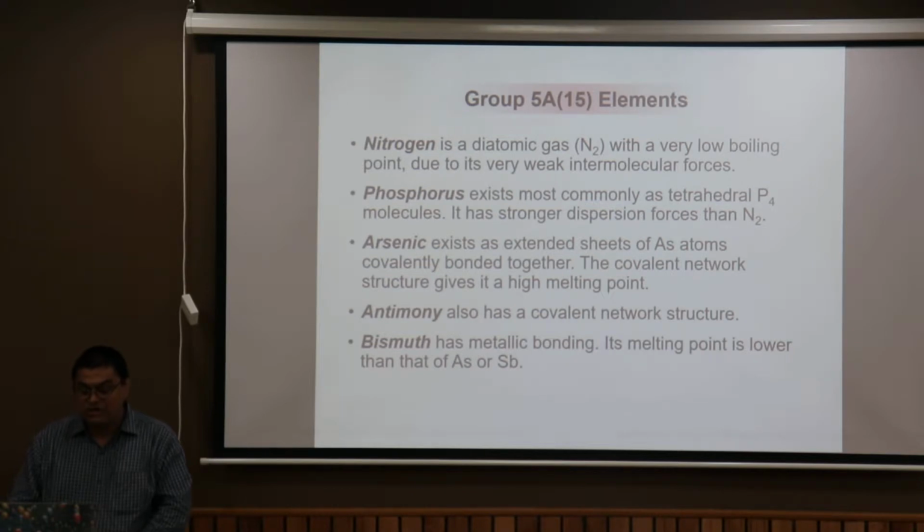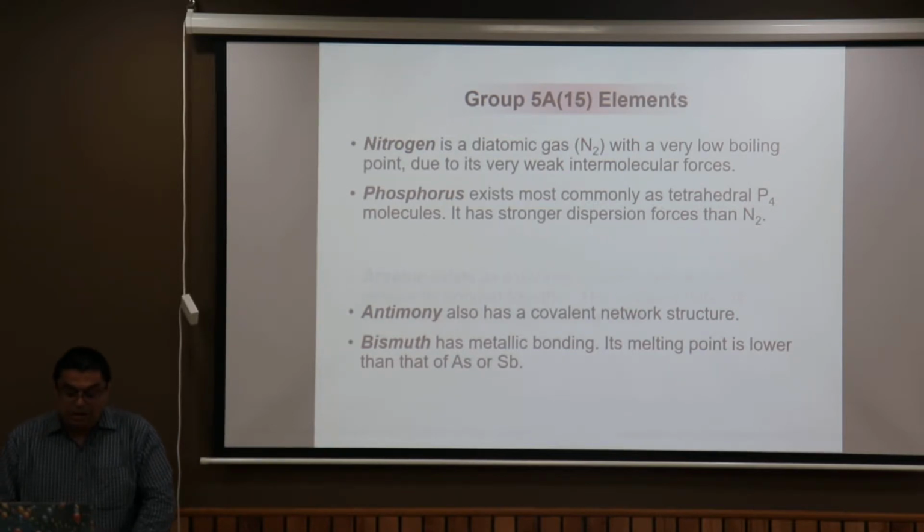Phosphorus exists mostly in the tetrahedral form, that is, in the cage form. Arsenic exists as extended sheets of As atoms covalently bonded together. Antimony also has a linear covalent structure. Bismuth has metallic bonding and its melting point is lower than that of arsenic and antimony.